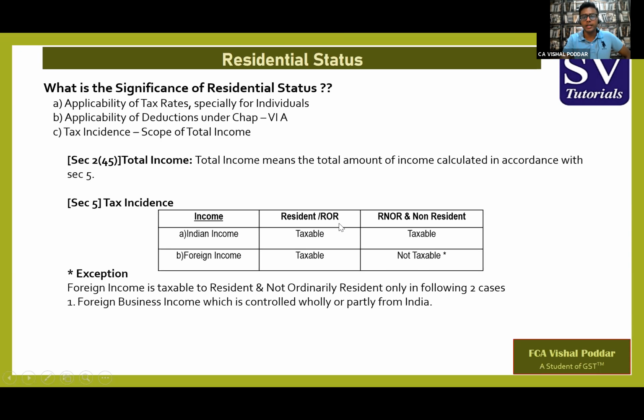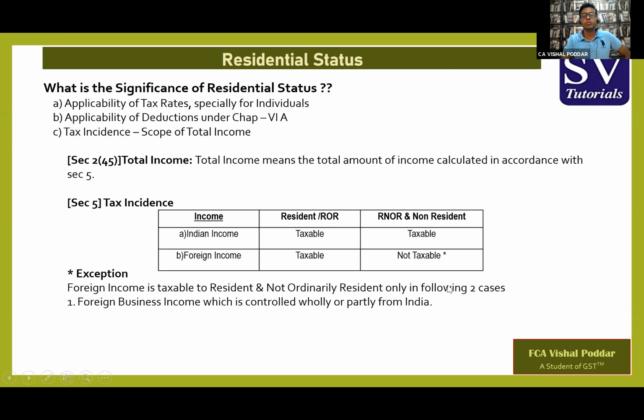One is resident and ordinarily resident. Second, resident but not ordinarily resident. And third, non-resident. For resident and ordinarily resident, all incomes are taxable, so they have to pay tax on global income. For resident but not ordinarily resident, they have to pay tax on all Indian income and two foreign incomes, which we are going to discuss here. And for non-residents, they have to pay tax only on Indian incomes but not on foreign incomes.